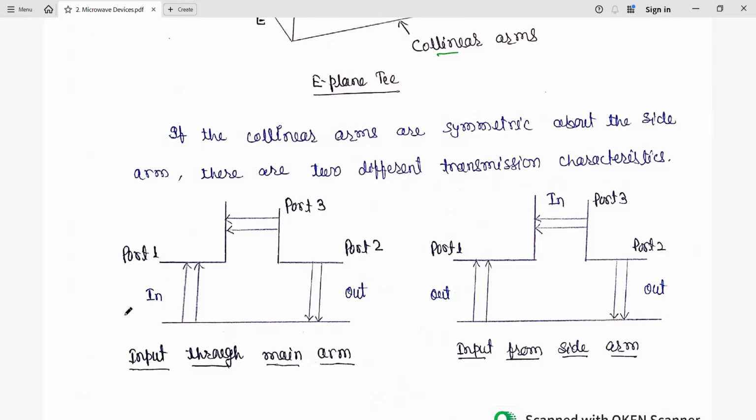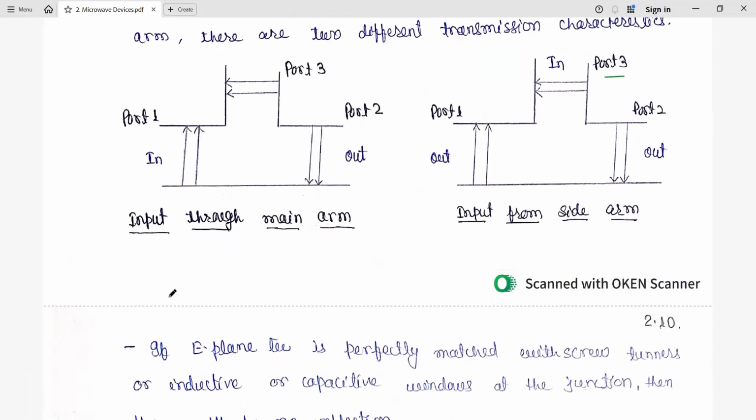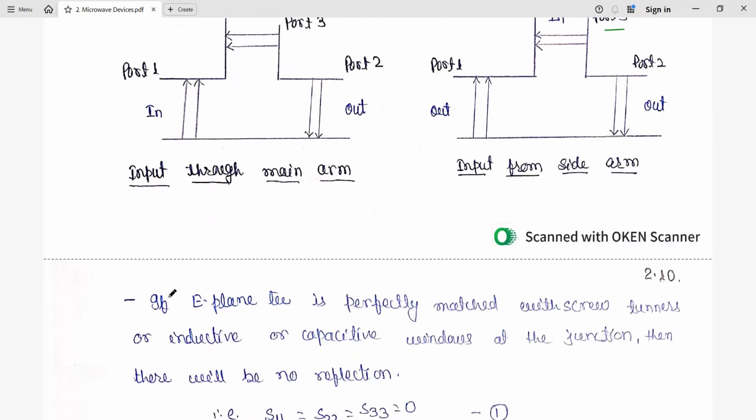In one case, input is given to port 1. In another case, input is given to port 3. When input is given to port 1, what is going to happen, and when input is given to port 3, what is happening? This arrow represents the direction; from it you can understand the phase shift and so on.